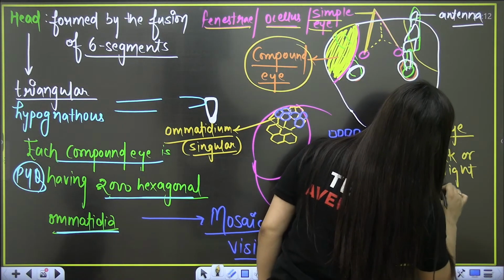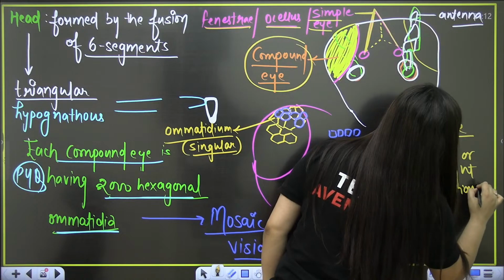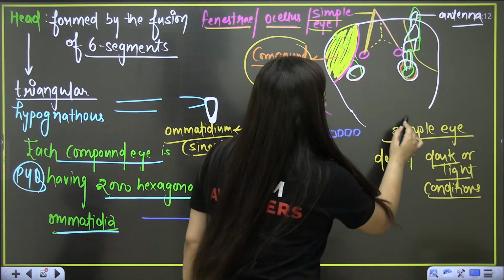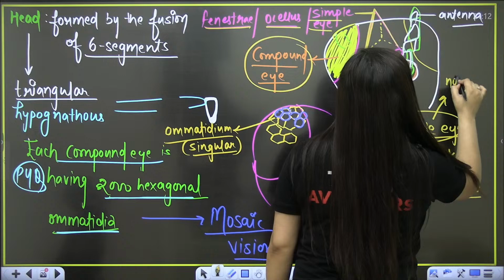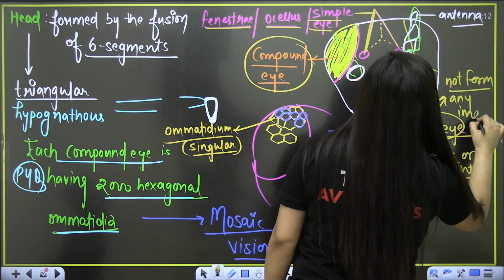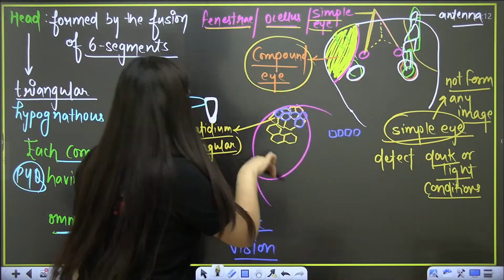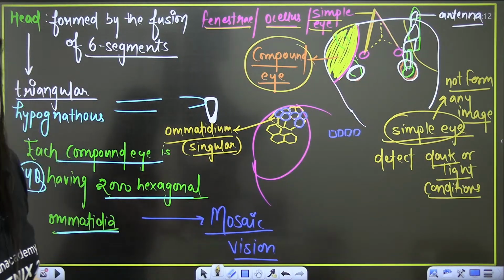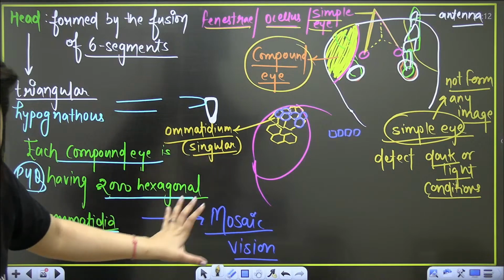They just detect whether there is darkness or light. They are not going to form any image. It is the compound eye that provides the mosaic vision.